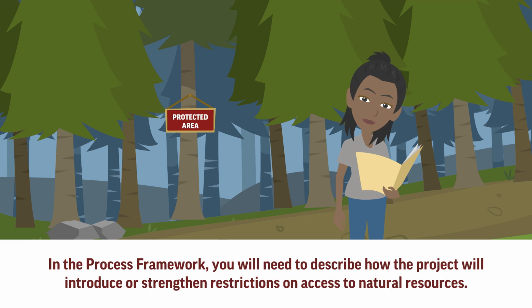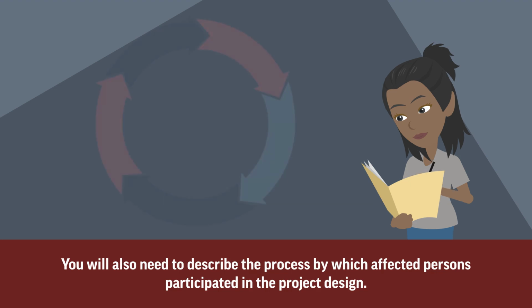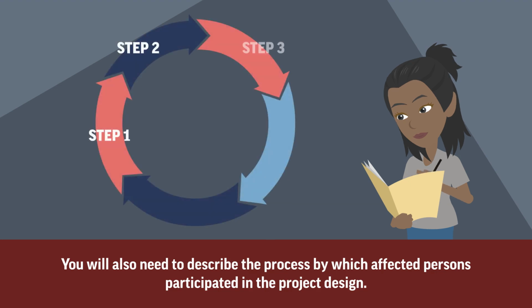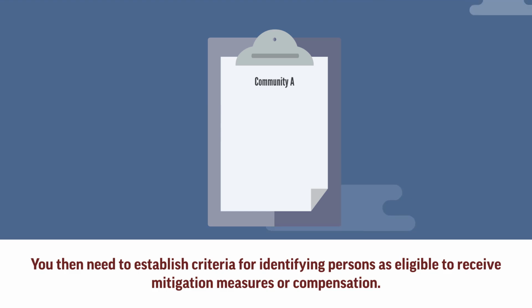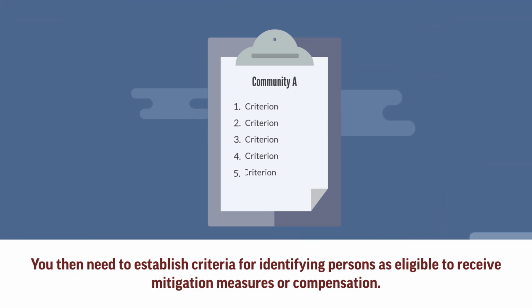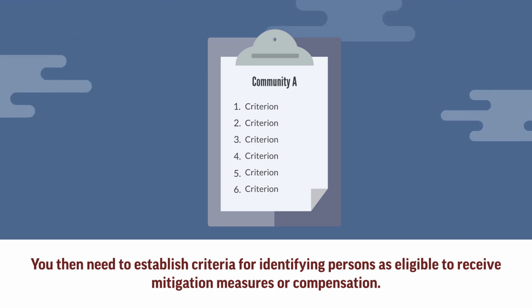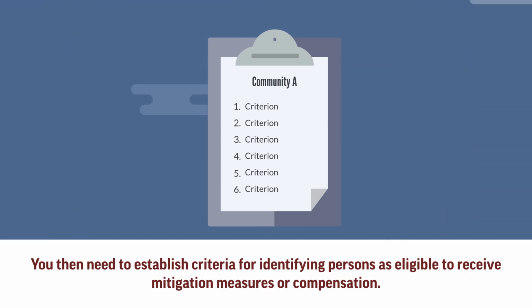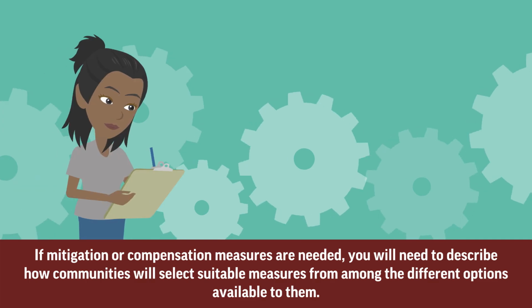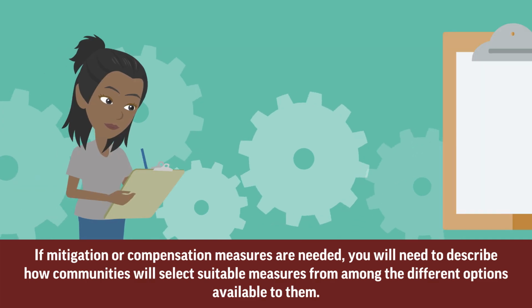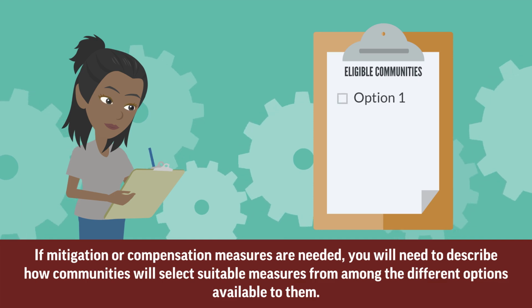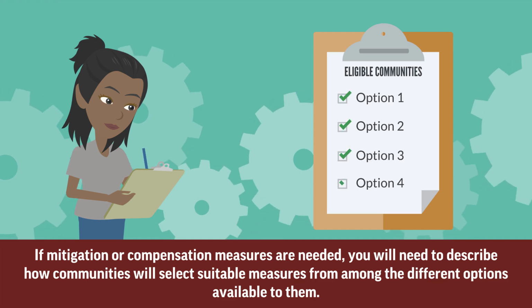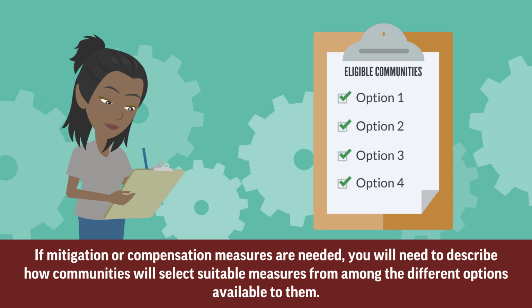In the process framework, you will need to describe how the project will introduce or strengthen restrictions on access to natural resources. You will also need to describe the process by which affected persons participated in the project design. You then need to establish criteria for identifying persons as eligible to receive mitigation measures or compensation. If mitigation or compensation measures are needed, you will need to describe how communities will select suitable measures from among the different options available to them.